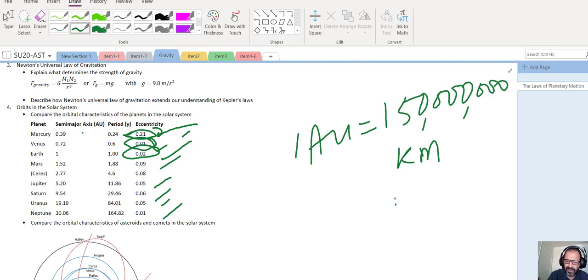So the path of, for example, Mars would be something like this versus the path of the Earth, which is almost a circular path. So that's something to give you an idea about the eccentricity. Neptune is circular, Uranus, Saturn, Jupiter, they're less circular, and that's basically what that eccentricity is.